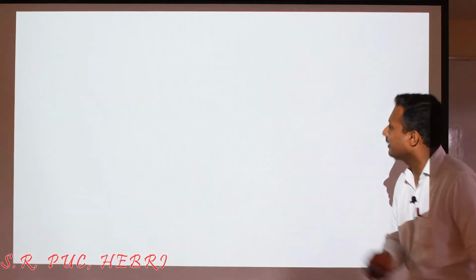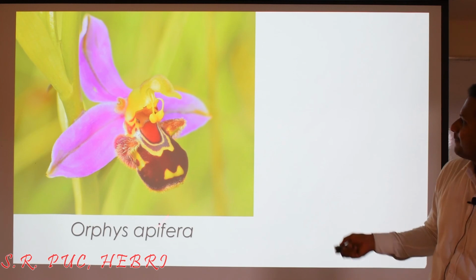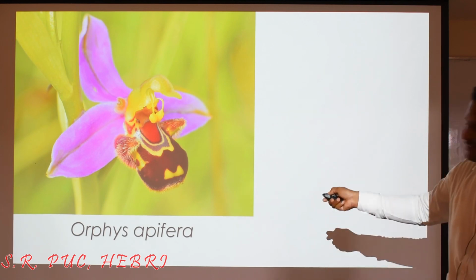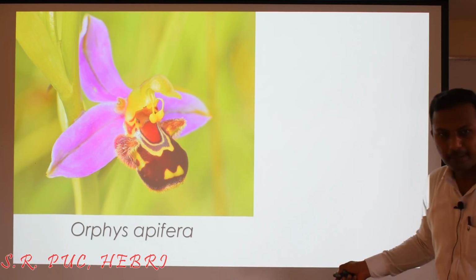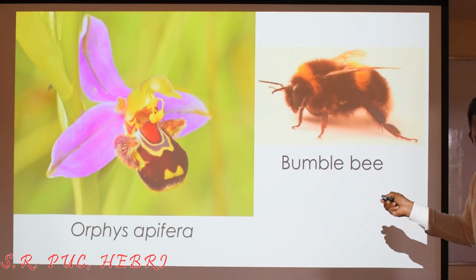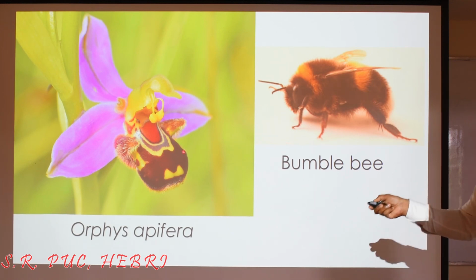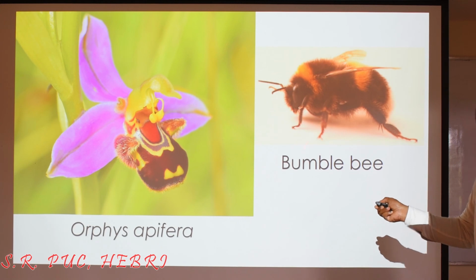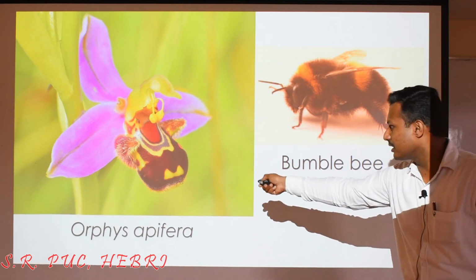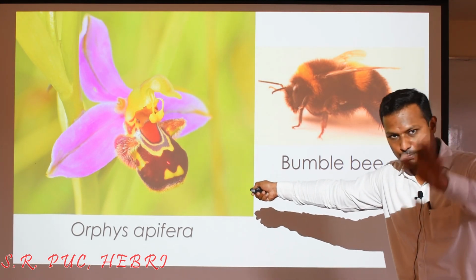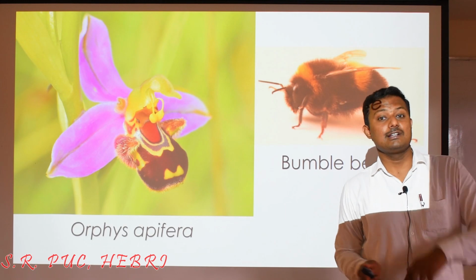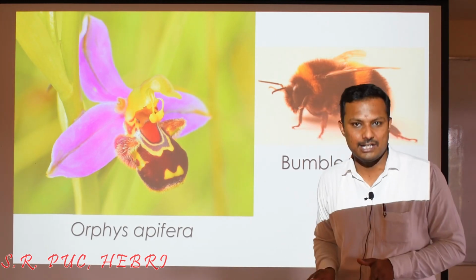So you can look at this diagram. So here, Ophrys apifera, this is the structure of the flower. You can look at this petal, it looks exactly like that of the insect. This looks like the bumblebee. So the female individual of the bumblebee, and you can look at this one, bumblebee. So this bee thinks what? This is the male bee. So it thinks that this is the female individual of the same species. It comes and sits to pollinate, sorry, not pollinate, for copulation. But instead of copulation, it happens to be what? Pseudocopulation. There is no reproduction taking place. So the bee will be fooled, but the plant gets pollinated. So this is what is called deceptive pollination or sexual deceit, right?